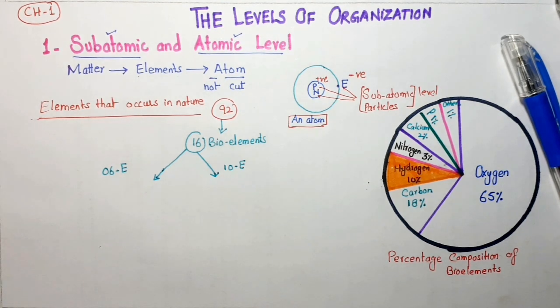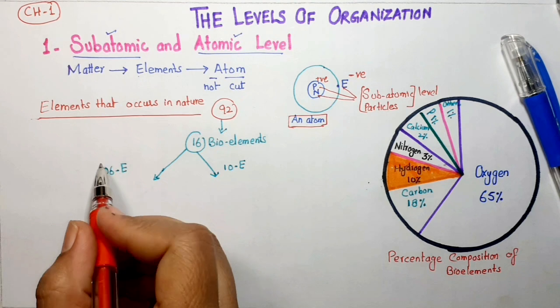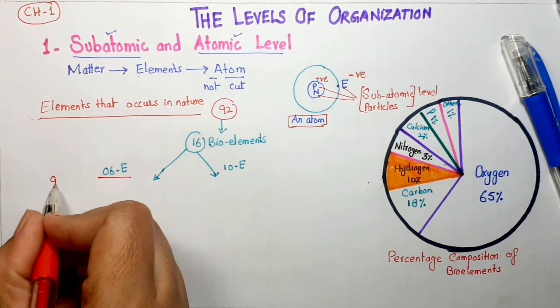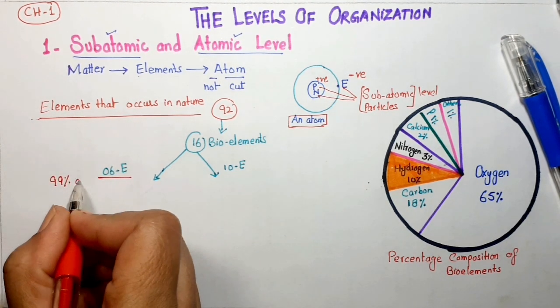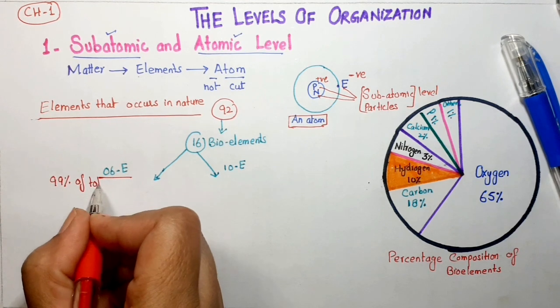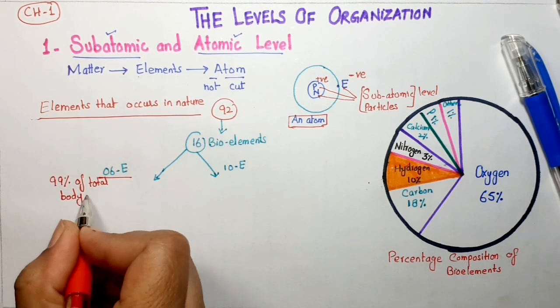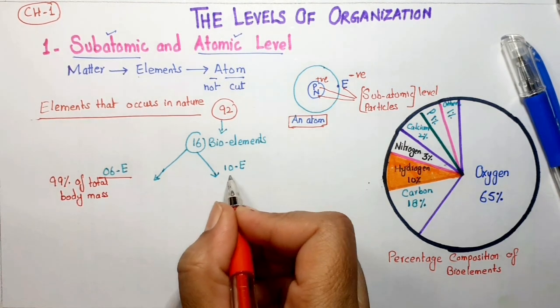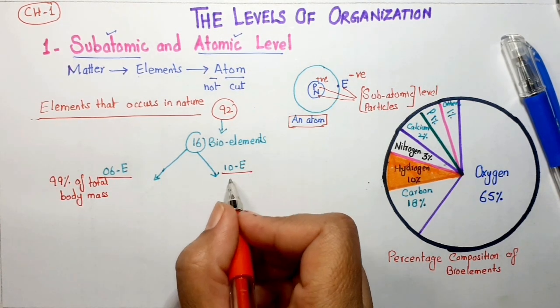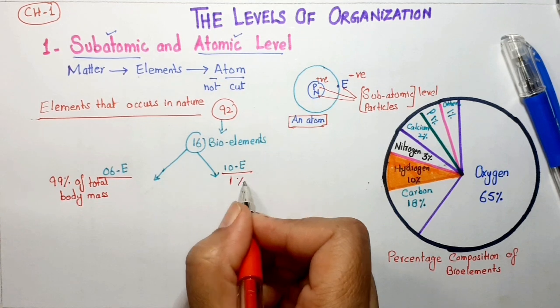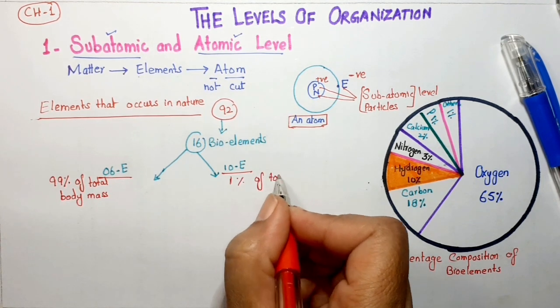These 6 elements make 99% of the total body mass, whereas 10 elements make 1% of total mass.